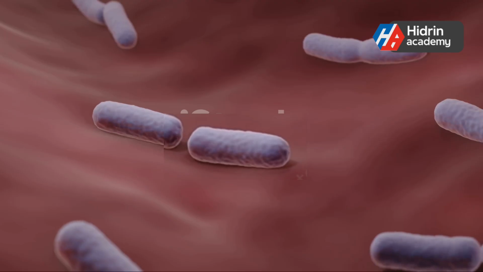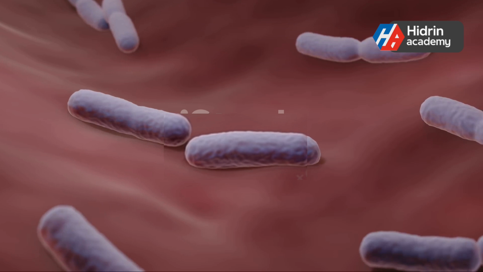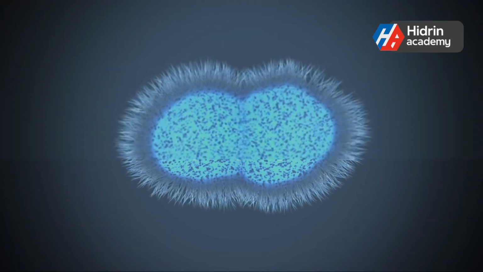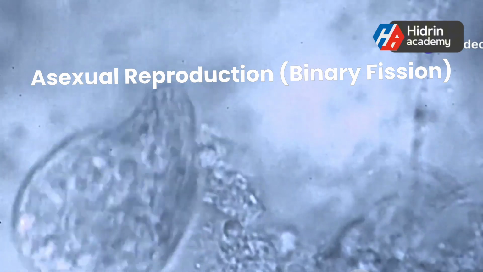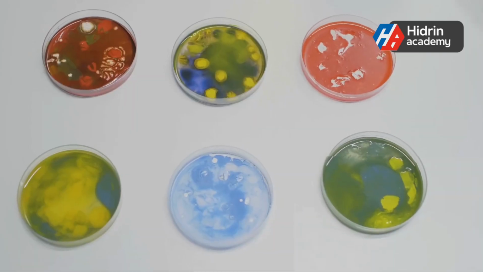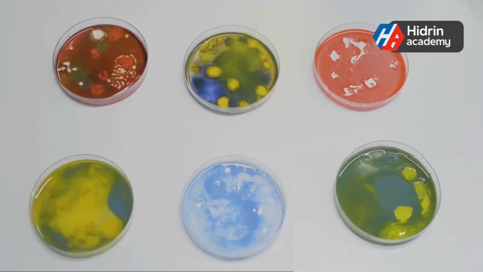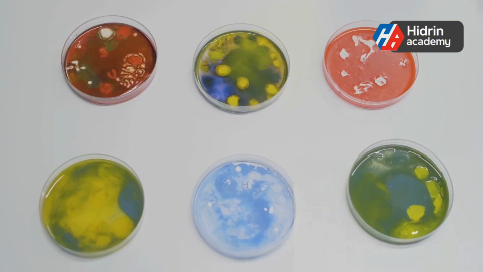Bacteria reproduce rapidly, allowing their populations to grow and adapt quickly. They primarily reproduce in two ways: asexual reproduction, binary fission. This is the most common method. A single bacterial cell copies its DNA and splits into two identical daughter cells. Under optimal conditions, some bacteria can divide every 20 minutes, leading to exponential population growth.